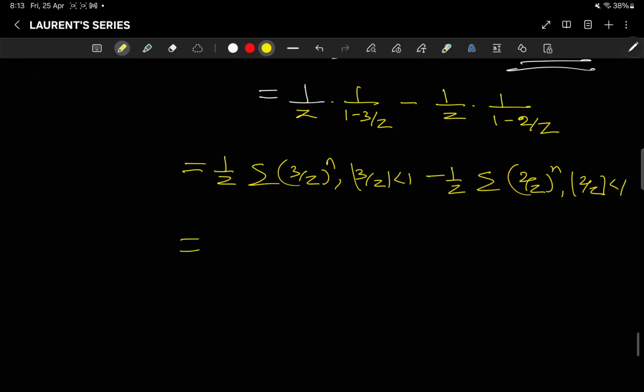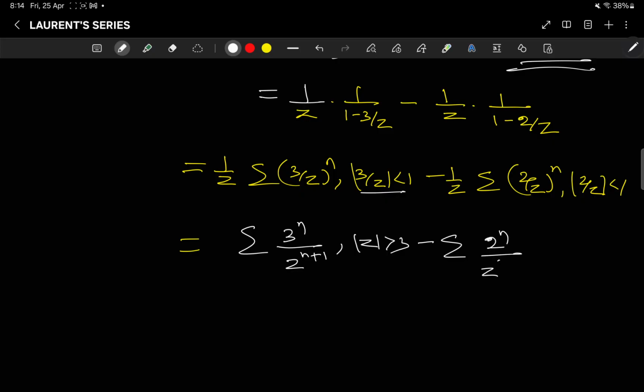So this is equal to the summation of 3 to the power n by z to the power n plus 1, with here |z| greater than 3, and minus the summation of 2 to the power n by z to the power n plus 1, with |z| greater than 2. Now, more than 3 and more than 2, right? What is the region here?